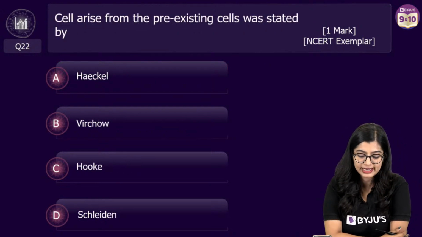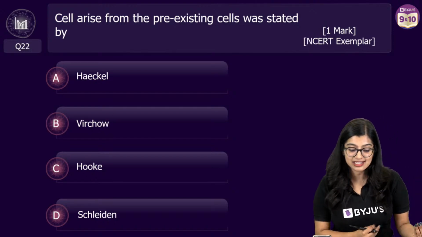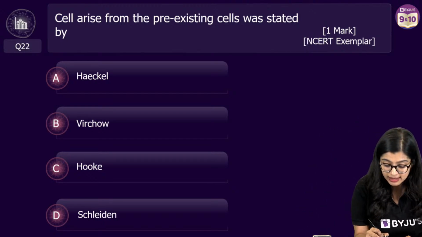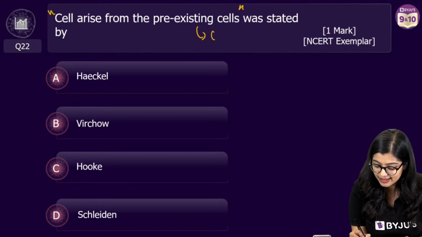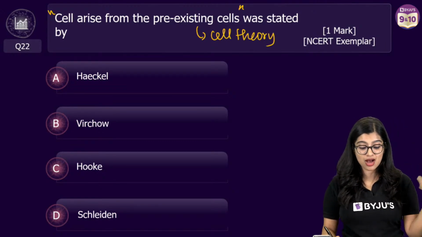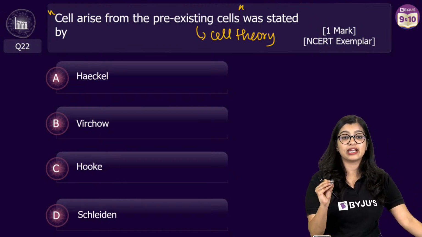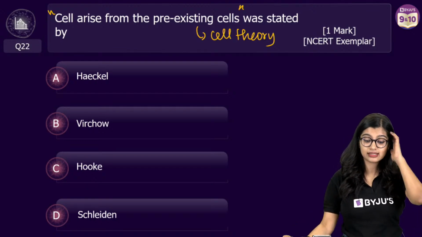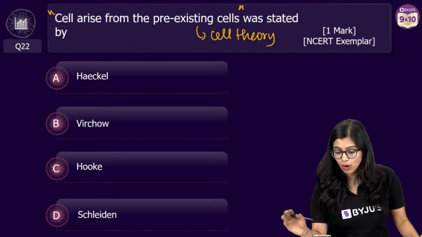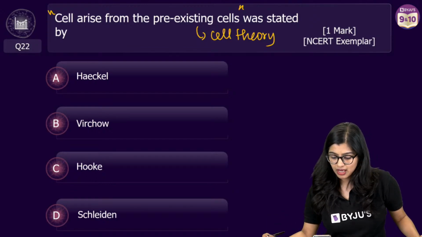Moving on to question number 22. Again, a very simple one, which is part of cell theory. Cells arise from pre-existing cells. This particular statement was added to the cell theory by who? Was it Haeckel, Virchow, Hooke or Schleiden? Who added the statement into cell theory that cells arise from pre-existing cells? Poll is live, everybody. Go ahead and give me the answer.